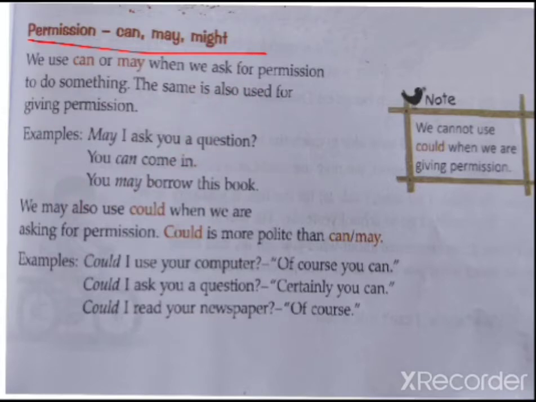Now for asking permission, what do we use? Can or may. Don't you say to the teacher, can we go to school? May I go to the washroom? May I come in? Can you explain this again? So for asking and giving permission, we can use both can and may.